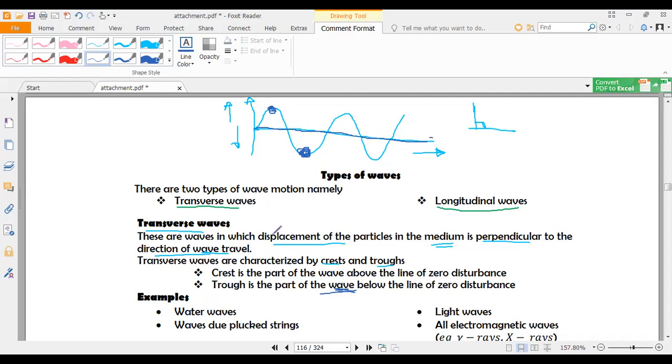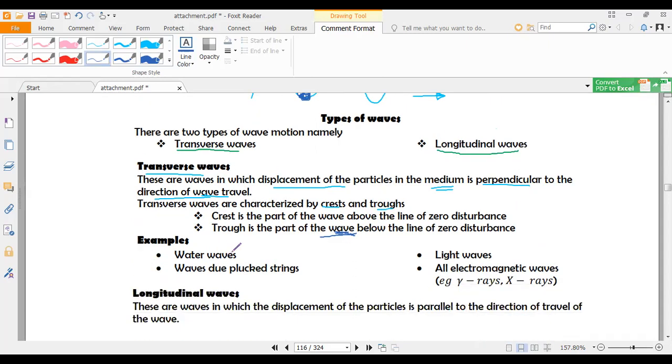So examples of transverse waves: water waves are transverse, waves due to a plucked string are transverse, light waves are transverse, and all electromagnetic waves, as we saw in the electromagnetic spectrum, are transverse waves.